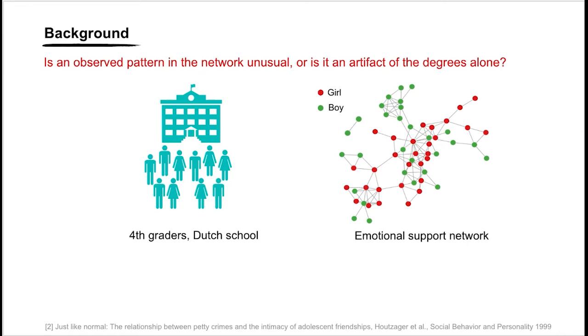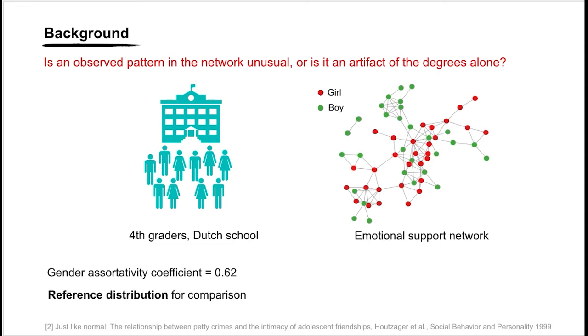Now we want to know if the students have a gender preference in terms of who they reach out to for support. To evaluate that, we calculate the gender associativity of this network. This coefficient quantifies the extent to which nodes of the same gender connect with each other. That comes out to be 0.62. But we cannot really interpret this value because unless we have a baseline or a reference distribution to compare this value with, we won't know if this value is high or low.